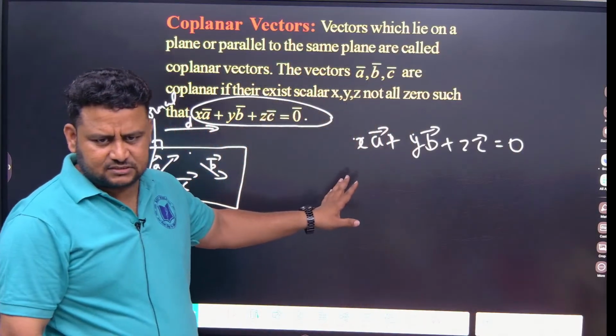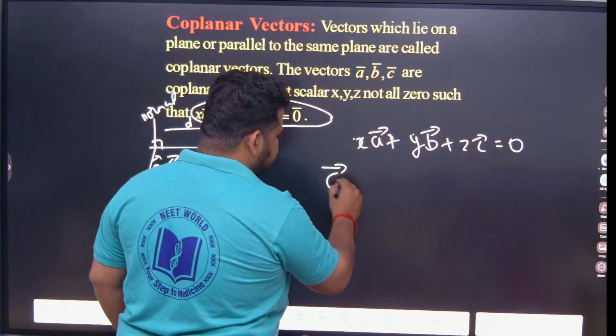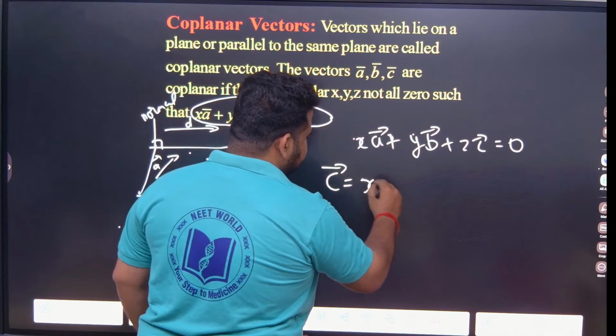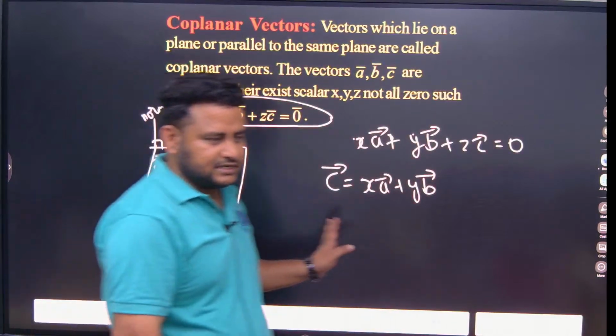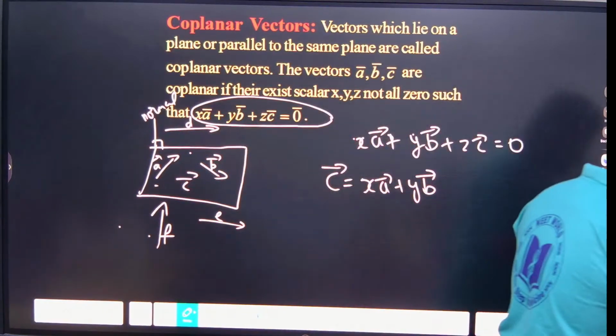If it is like this, you can write vector C as x times A plus y times B. This condition you can write down.